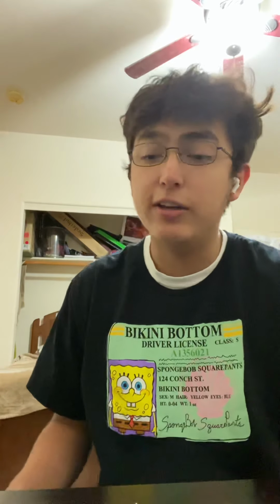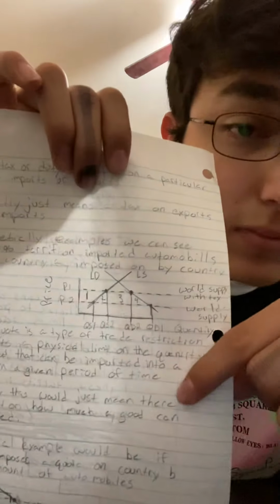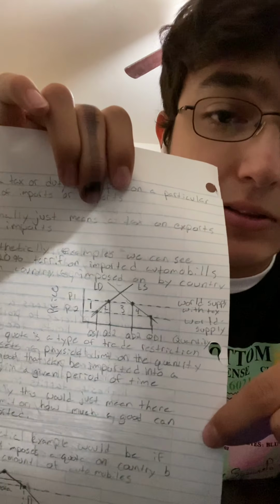A hypothetical example we can see is a 20% tariff on imported automobiles from country B imposed by country A. So let's say country A puts a 20% tax rate on the imports of automobiles coming from country B. I like to show this with the graph. I think that best defines what it is.